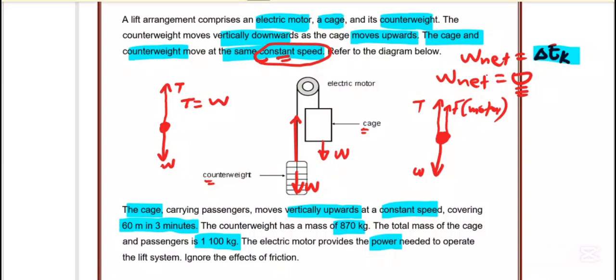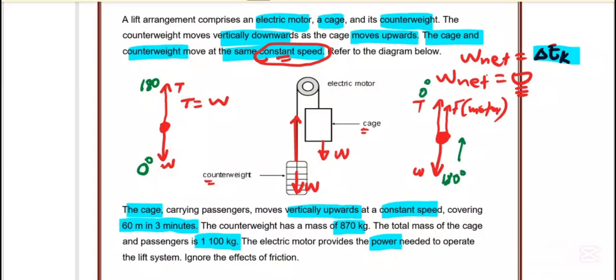So if we look in terms of work, energy and power, since this object is moving down, the angle for the weight will be 0 and for the tension it will be 180 degrees. Then on this side, this one is moving up, which means its weight will have 180 degrees, and these two will have 0 degrees.